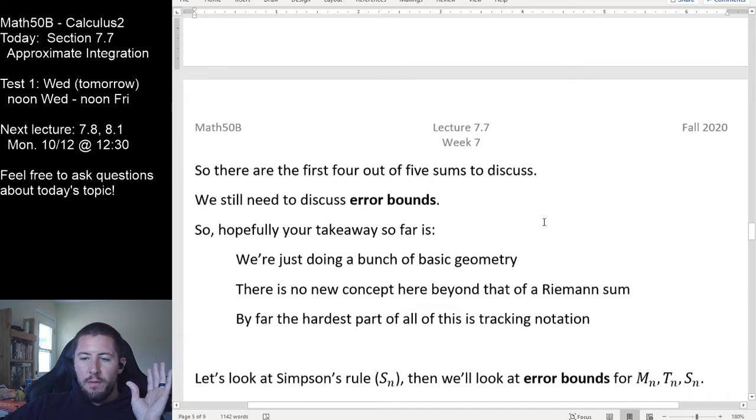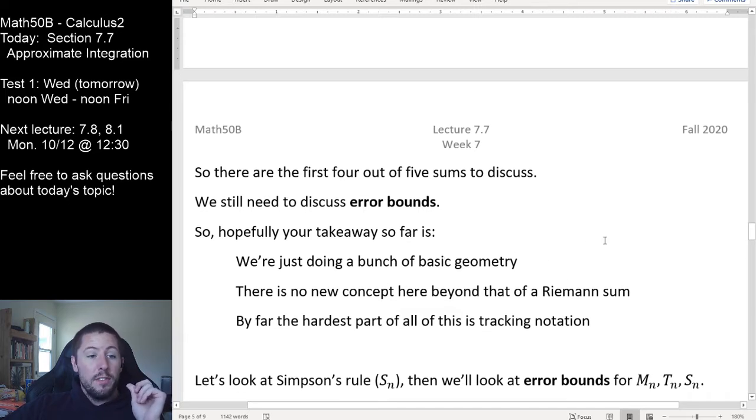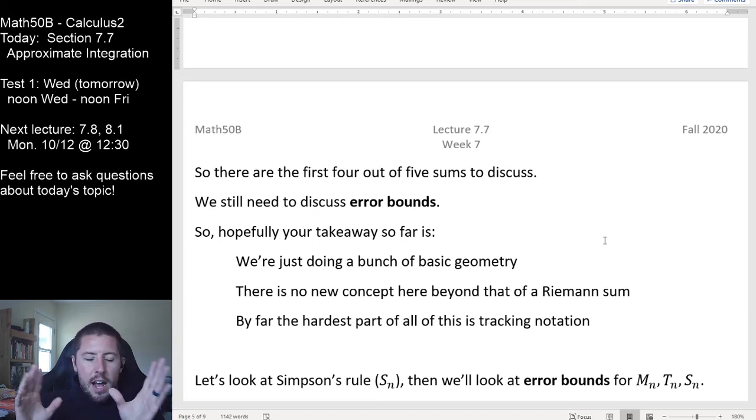Hopefully your takeaway so far is that we're just doing a bunch of super basic geometry. There are no new concepts here beyond what you already knew about left and right hand Riemann sums. We're just picking our x values differently or our y values differently. The broad concept is to add up a bunch of vertical shapes that all have identical widths. We wanted our shapes to still be easy, so we still picked rectangles. Trapezoids are barely harder than a rectangle. A trapezoid's area is just the average of two rectangle areas.